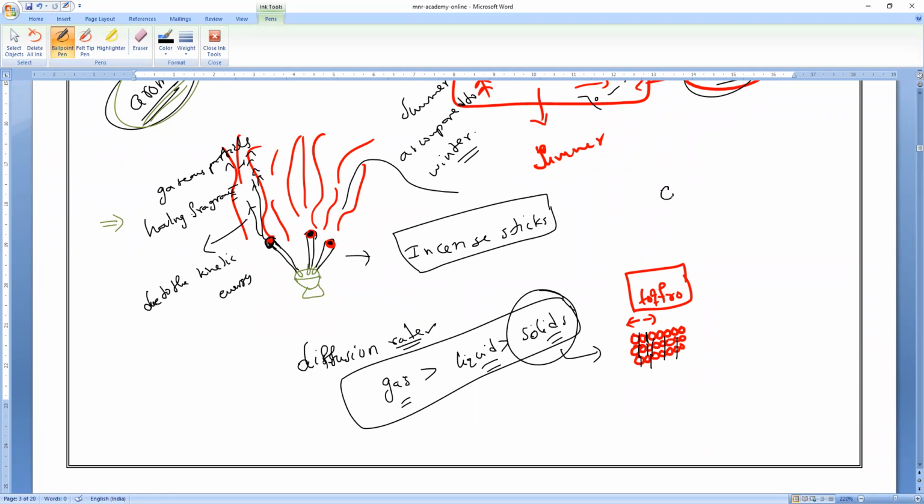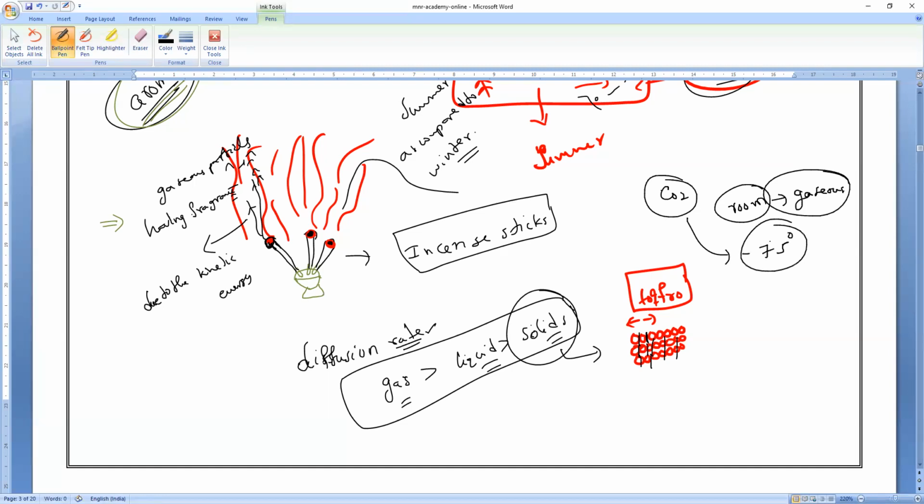For example, if you take carbon dioxide at normal room temperature, it will be in a gaseous state. Yes or no? Now if you bring it to minus 75 degrees and below, it will be directly compressed. Till then it stays in the carbon dioxide gaseous state only. As soon as it reaches minus 75 degrees, immediately it turns into dry ice, which is solid carbon dioxide.